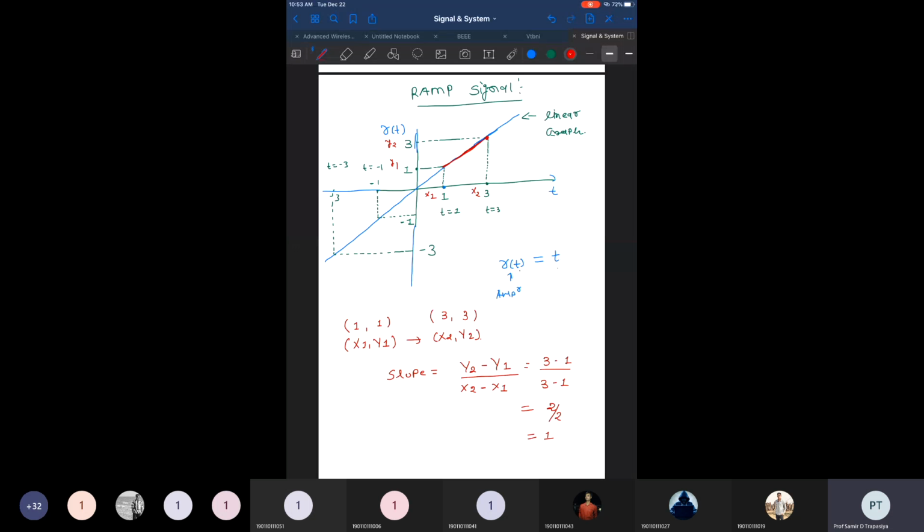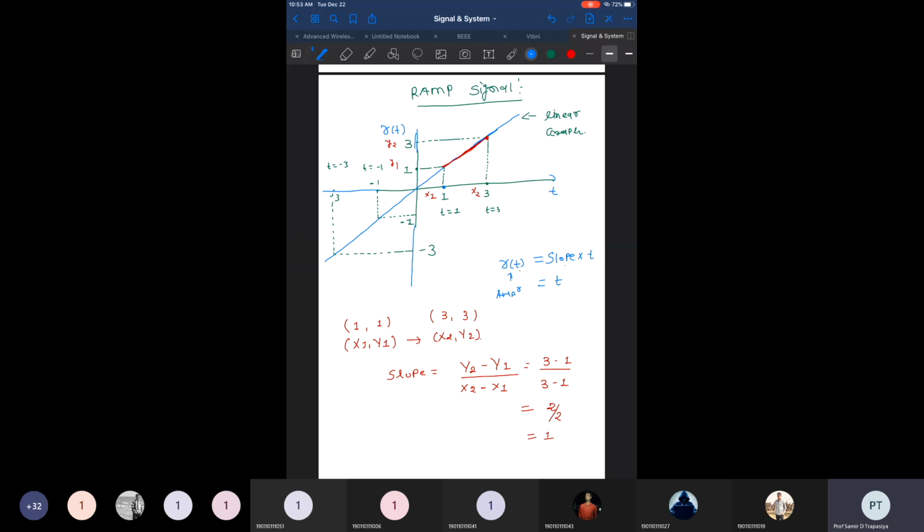So what is the slope of this one? The slope of this ramp function is considered as 1. So in the generalized form, rather than directly writing t, this function is sometimes written as slope multiplied by t. Here we have a slope of 1. So rather than writing 1 into t, we simply write t. But this is not the case all the time. Sometimes the ramp signals don't have the same slope. It can have a different slope. So here it is necessary that we write this equation r of t as slope multiplied by t, right? So that way we have to write.